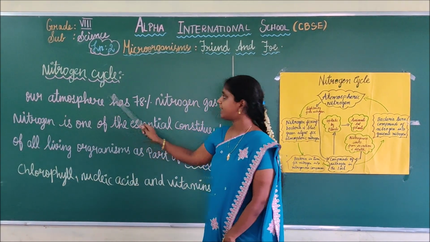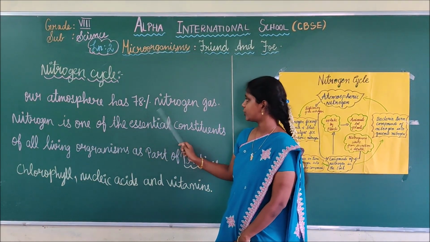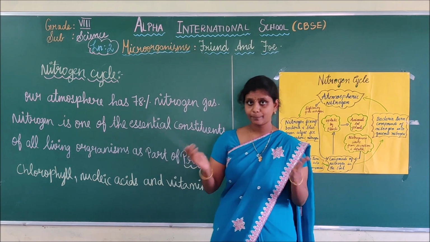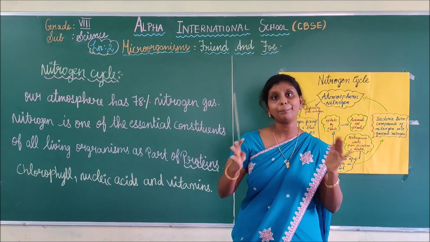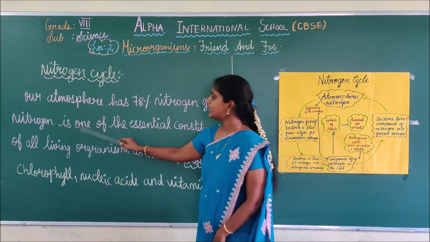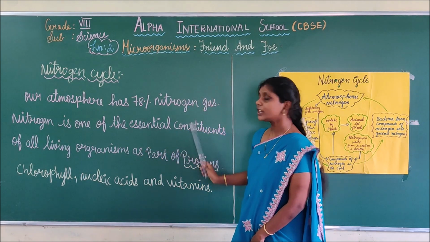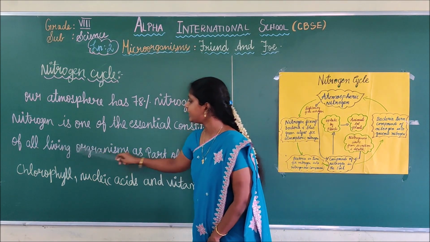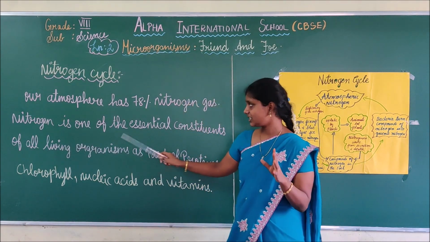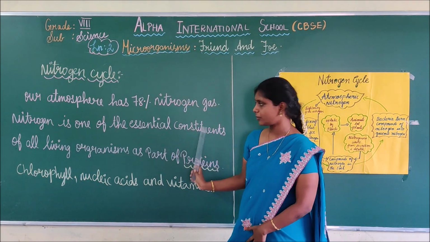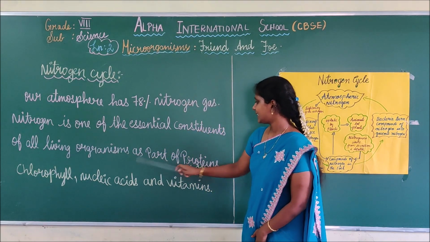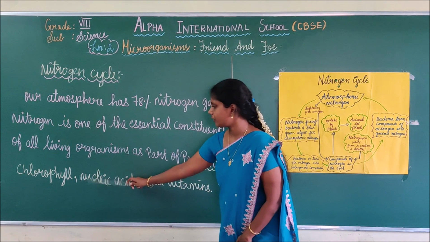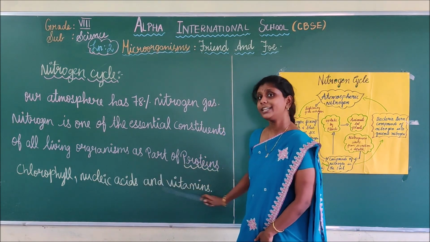Next we are going to see what the nitrogen cycle is. Our atmosphere has 78% nitrogen gas. Nitrogen is a very essential constituent of all living organisms, as a part of proteins, chlorophyll, nucleic acids and vitamins.